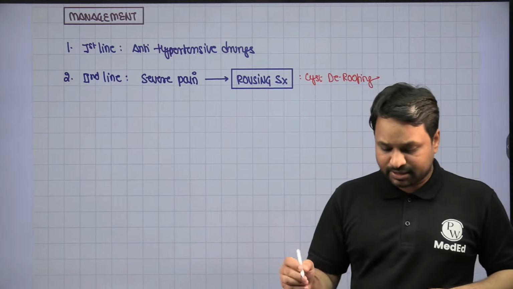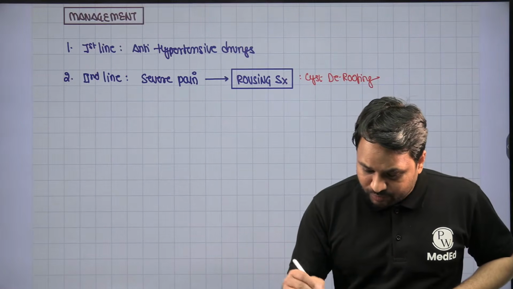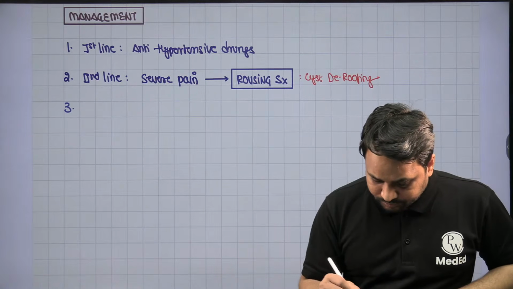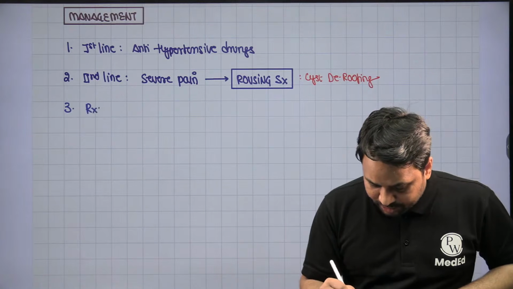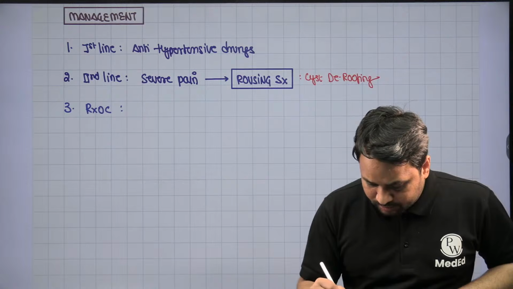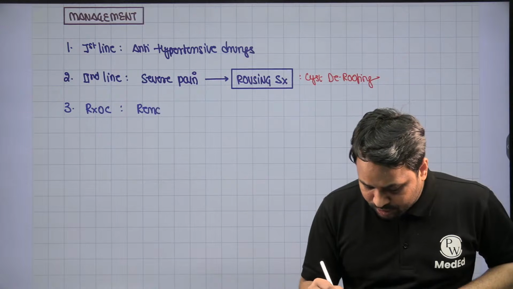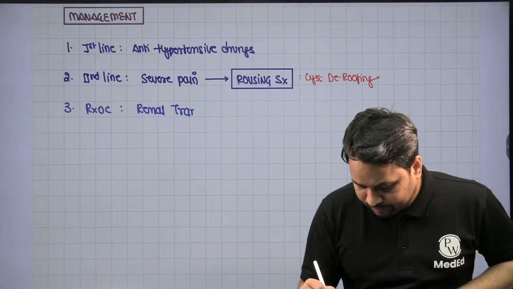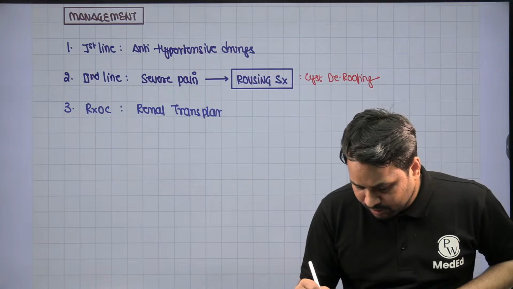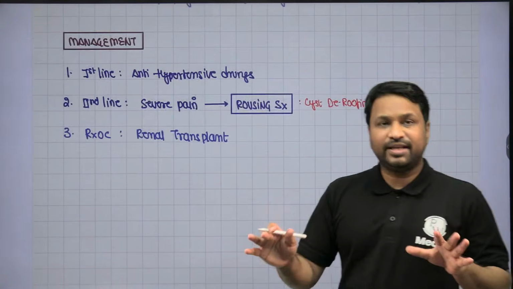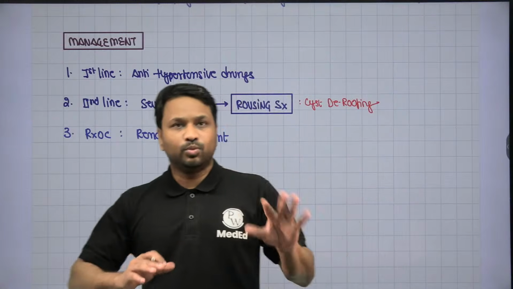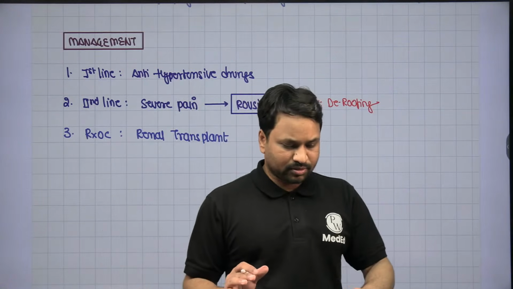You can excise the cyst. If I say what is the treatment of choice, the treatment of choice is going to be renal transplant. So eventually all these patients will require renal transplant, right?